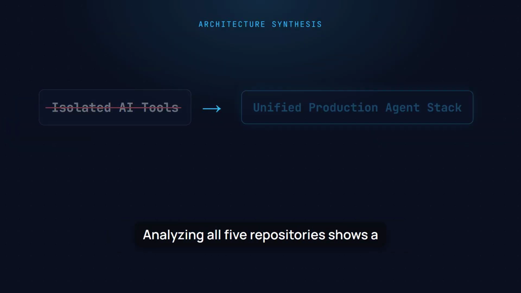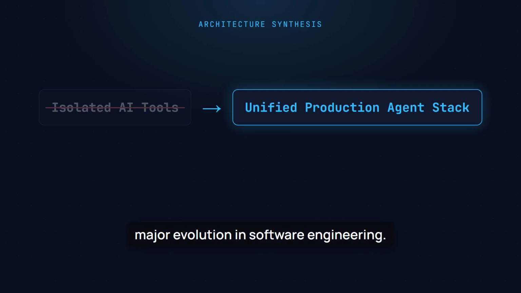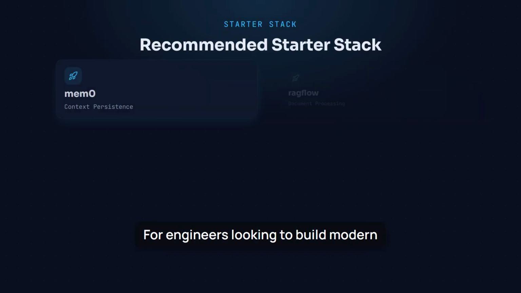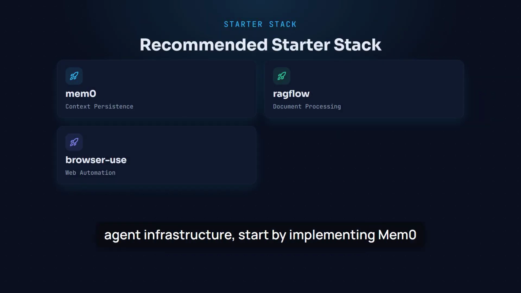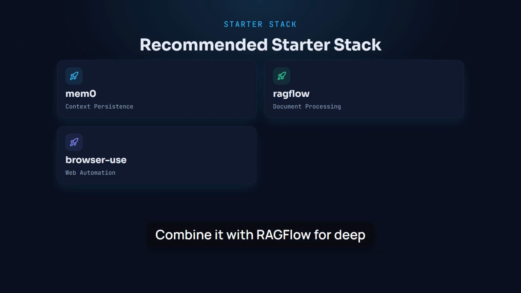Analyzing all 5 repositories shows a major evolution in software engineering. Modern artificial intelligence platforms are shifting from standalone text prompts to modular stacks incorporating persistent memory, accurate retrieval, live monitoring, and automated browser actions. For engineers looking to build modern agent infrastructure, start by implementing Memzero for persistent context across sessions. Combine it with Ragflow for deep document parsing and browser use for autonomous web execution.